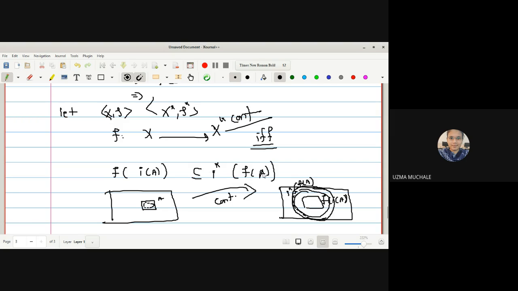I star of f of A means the largest open set contained in f of A, correct?